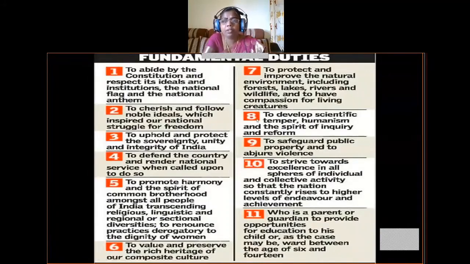So next, coming to the 9th fundamental duty, to safeguard public property and to abjure violence. That means we should protect public property and also we should not do any violent activity in our country. Next, the 10th one is to strive towards excellence in all spheres of individual and collective activity so that the nation constantly rises to higher levels of endeavor and achievement.